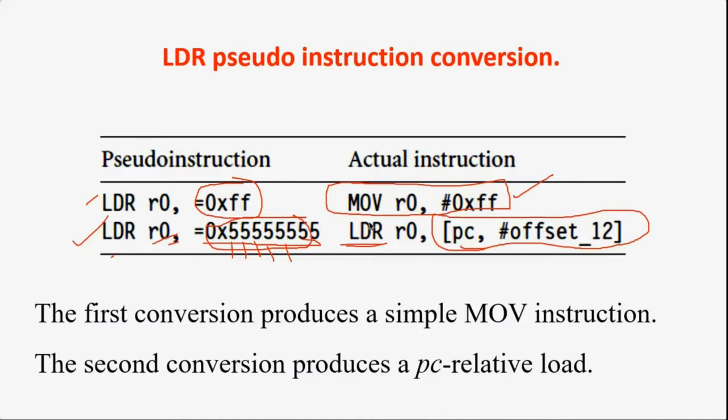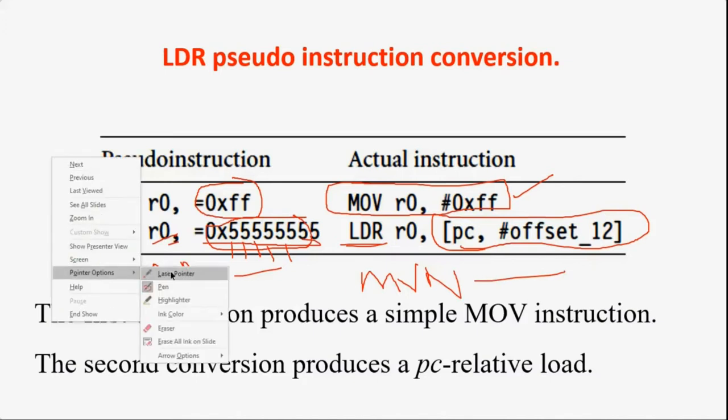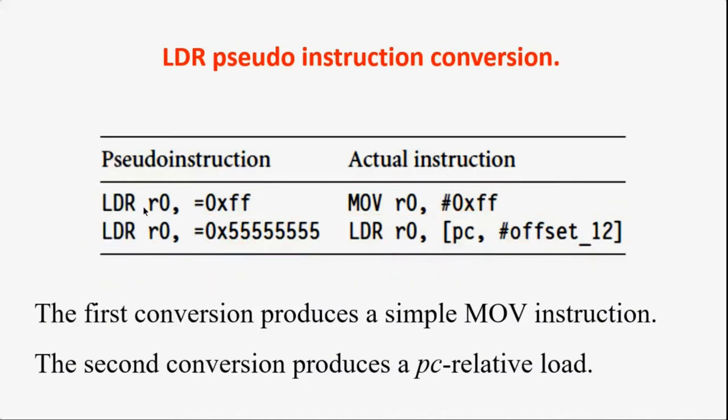We will study the load and store instructions, this LDR instruction, separately from a different perspective in the next session. That is the last topic of this chapter. Now just remember LDR. Sometimes, in some other example, LDR R0 with some other constant value may also use the MVN instruction, meaning the inverted conversion.